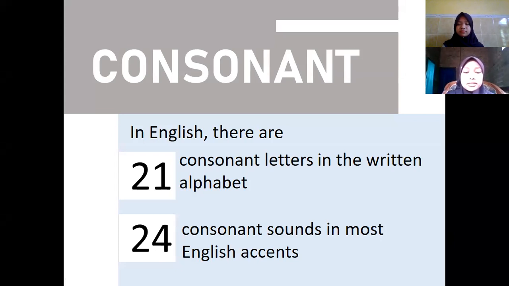In several cases, one consonant sound is spelled by more than one consonant letter. For example, in the word fox, F-O-X, one consonant sound is spelled by more than one letter, or one consonant letter symbolizes more than one sound. Next.